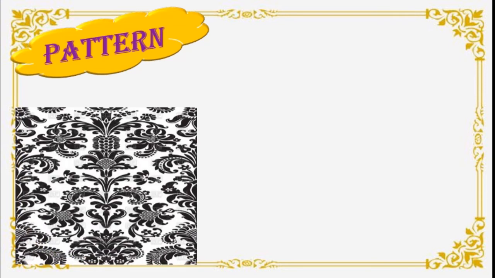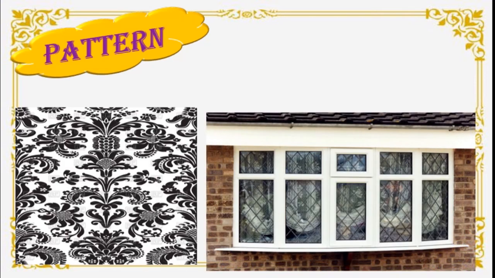Now, what is the meaning of the pattern? We will write here. Okay. Here also on the chadars, bed sheets, we can see the pattern. Same is repeated. Now, dear students, see, this is a window, correct? Same pattern here also: one smaller one up and bigger one down, smaller one up.